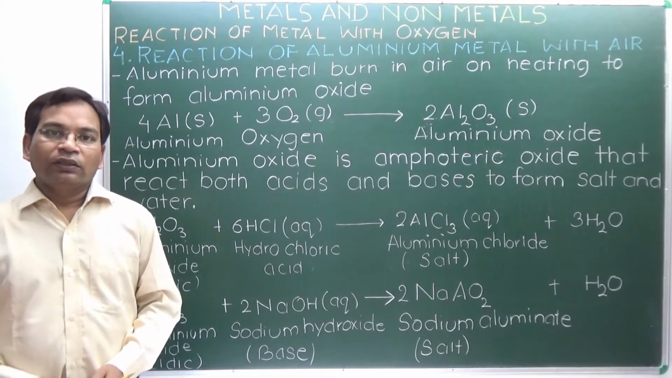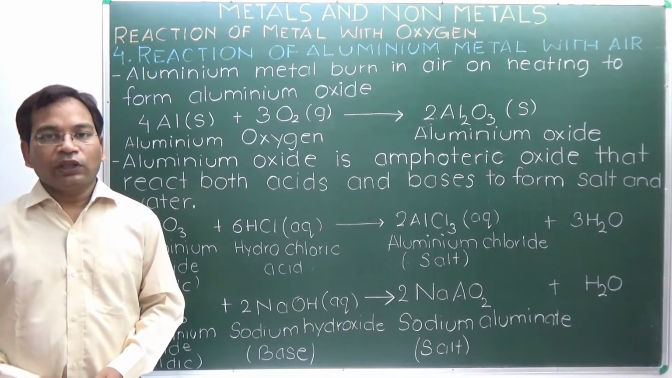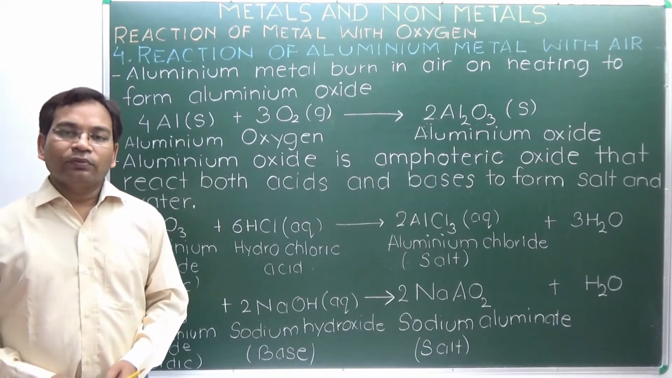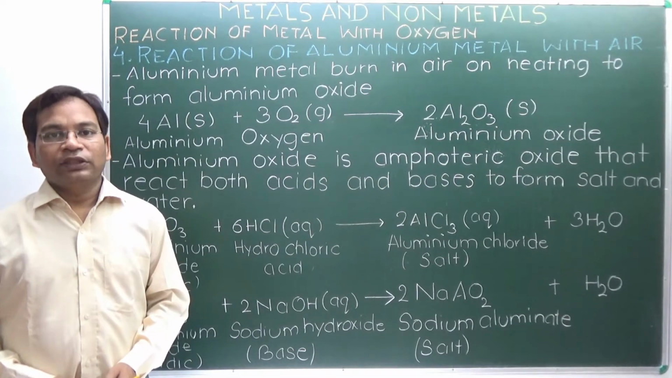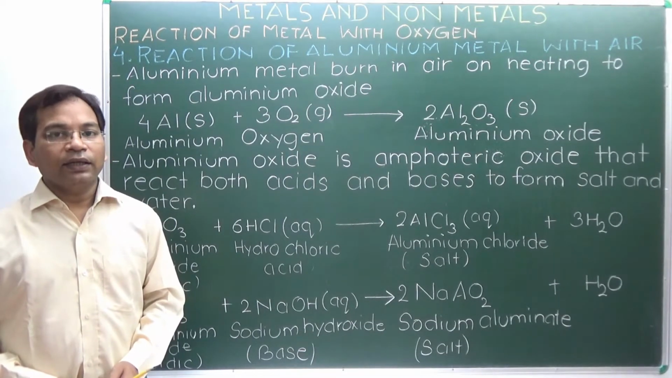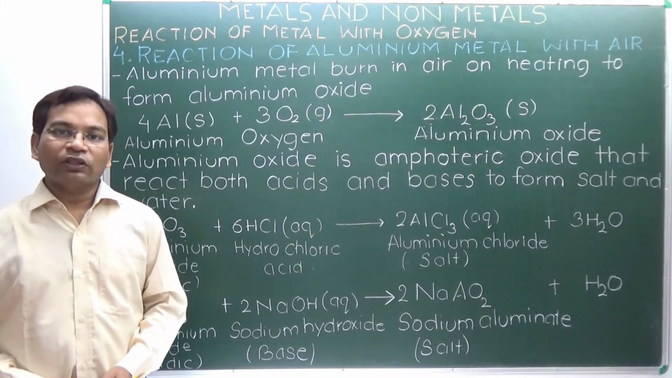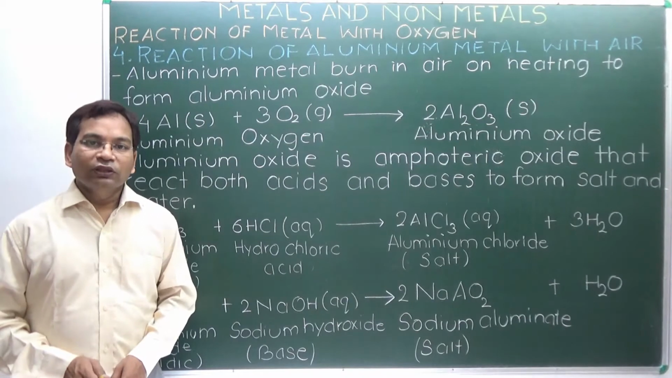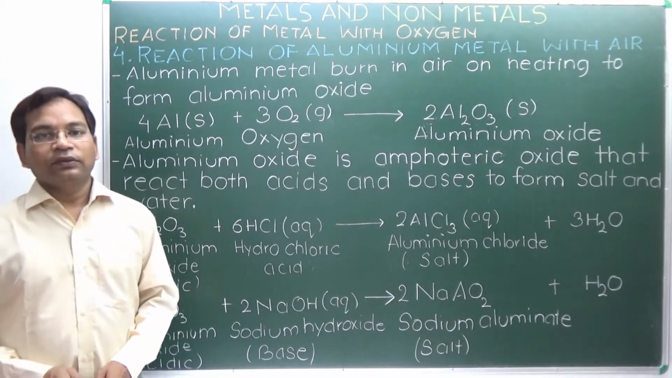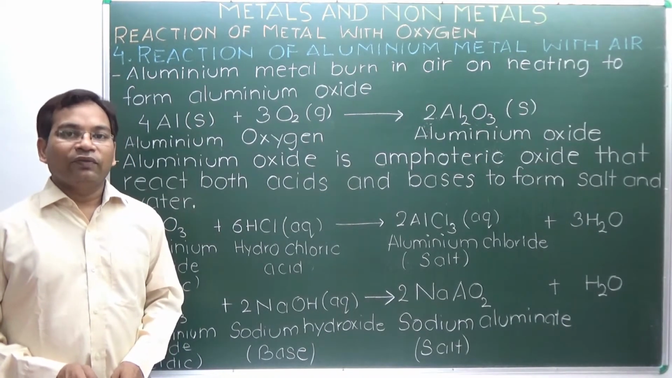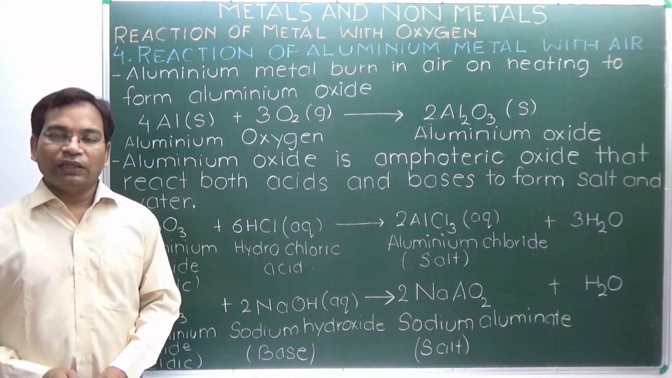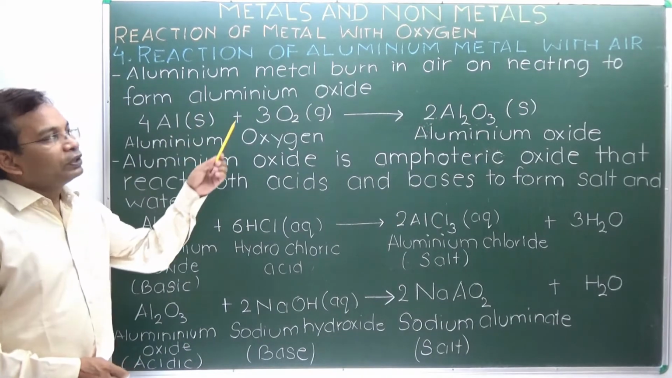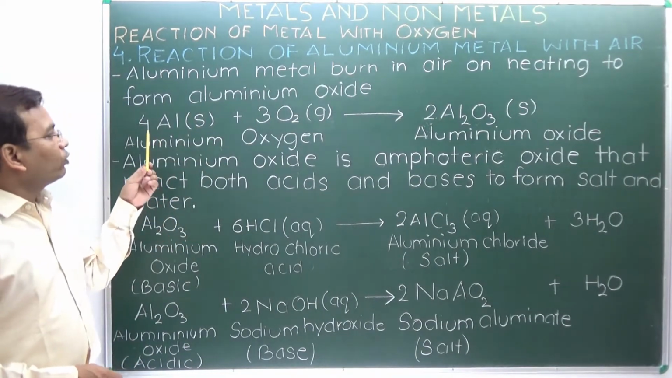Amphoteric oxide means it will act as both acid and base. Here aluminium forms aluminium oxide, which is both basic and acidic in nature, hence aluminium oxide is amphoteric in nature. When this aluminium oxide reacts with acid, it forms salt and water, and when it reacts with base, it forms salt and water.